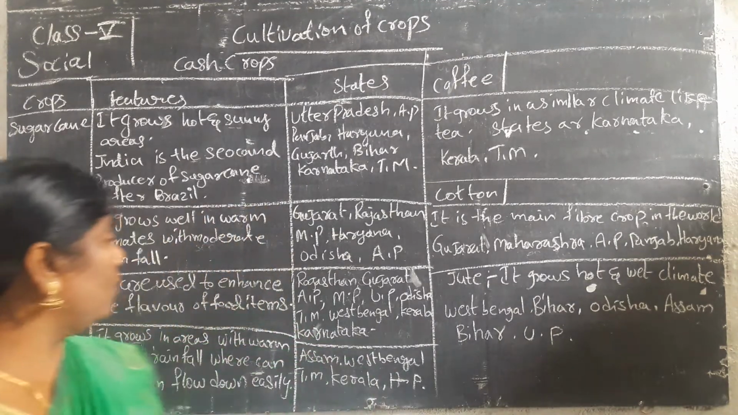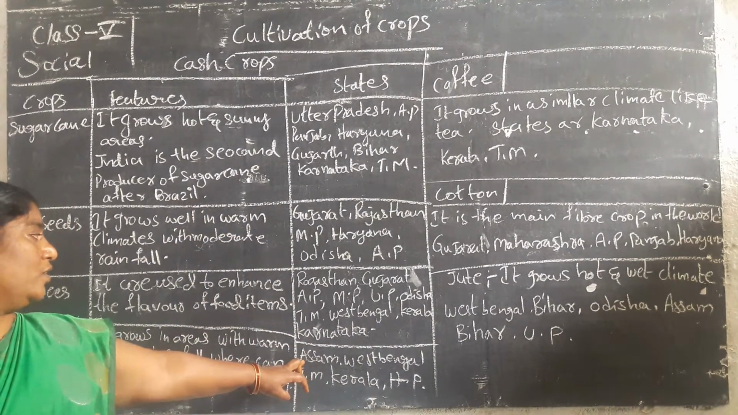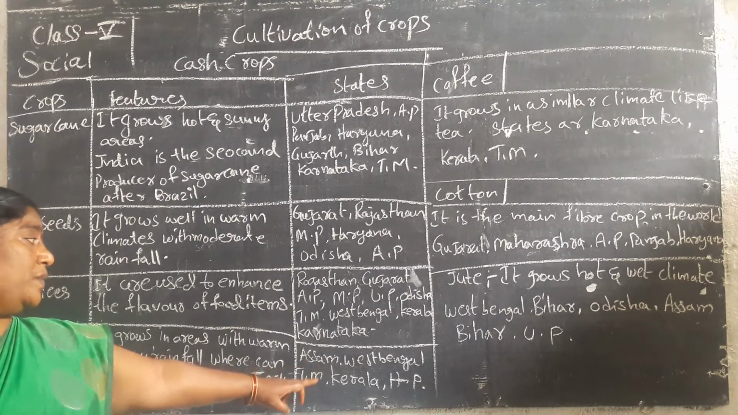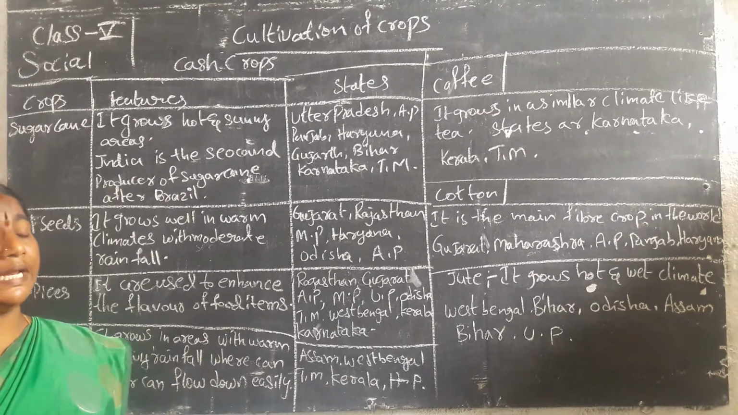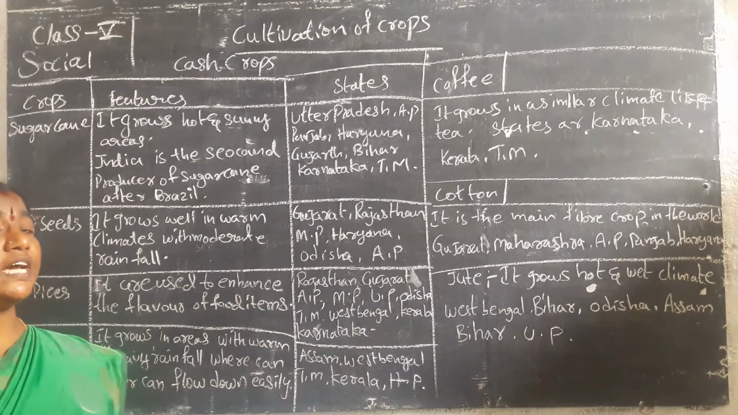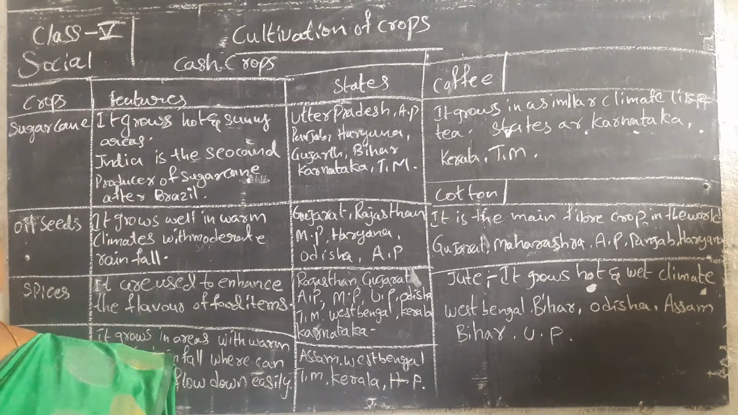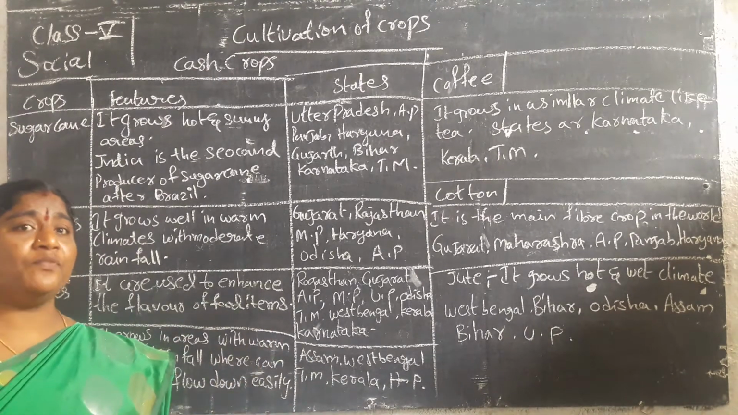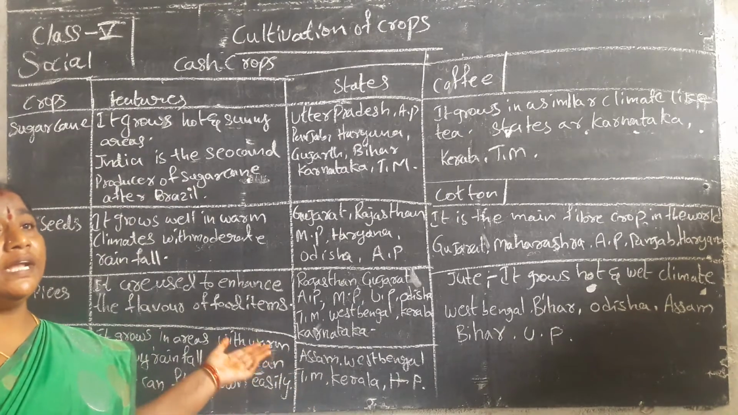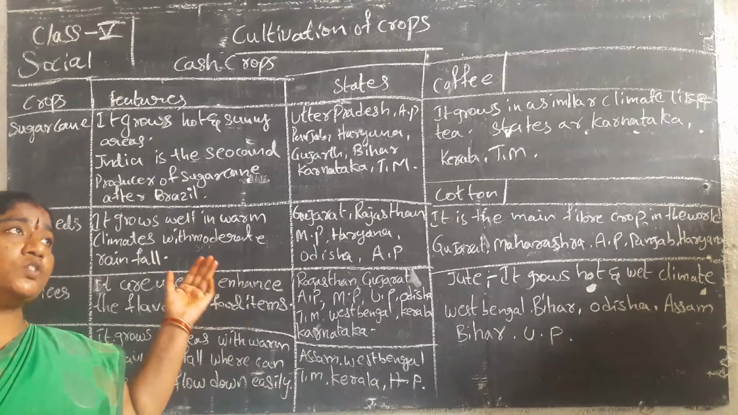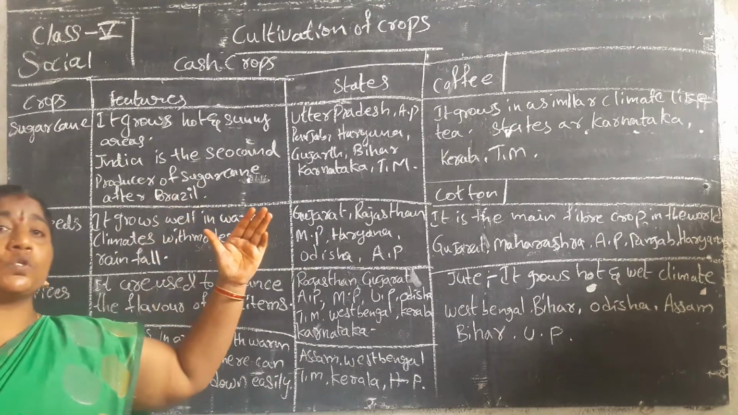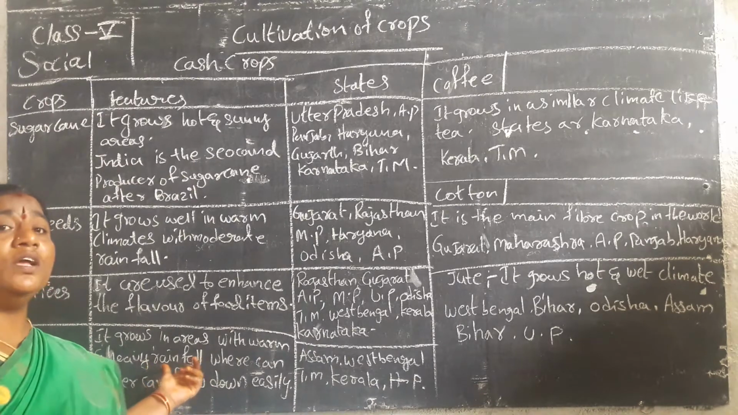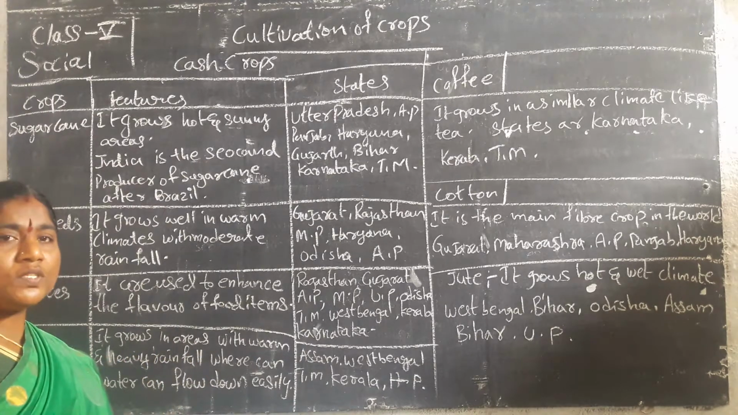Which states grow the most tea? Assam, West Bengal, Tamil Nadu, Kerala, Himachal Pradesh. Why? Because these are hilly areas, so water can flow down easily even when heavy rainfall is going on. Such places are preferred for growing tea.